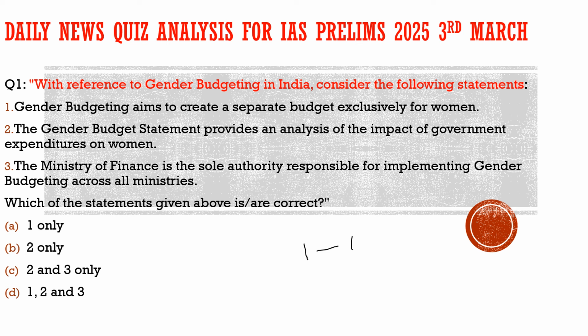What will we do here? We will take up the most important articles from the newspapers. We will try to break them down into the simplest language possible, and we will try to derive the possible prelims questions from those articles, so that it will give you the idea which part of the newspaper is important for you, what your approach should be when reading these news articles, and how you can expect a possible preliminary question from those topics. So this is what we are going to do in the first part of our discussion.